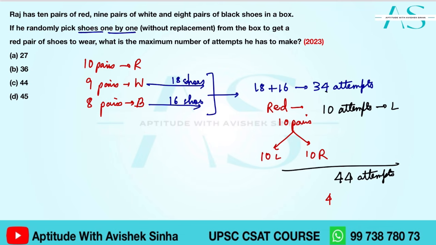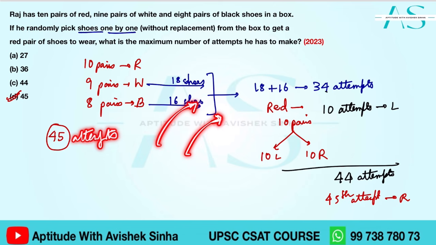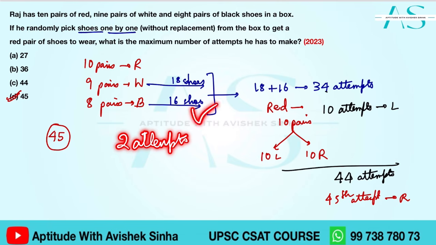So in the 45th attempt, I would be getting the right one or the other part of it. So in a total of 45 attempts, I would be getting a red pair of shoes to wear. Now, chances क्या है कि शायद जब मैं ऐसे पिक ले रहा हूँ, 45 attempts ले रहा हूँ, शायद पहले या दूसरे पे ही आ गया होगा. But if I say that in these 2 attempts it is possible, is it possible every time? No, it is not possible. But with this magical number 45, it is possible every time.